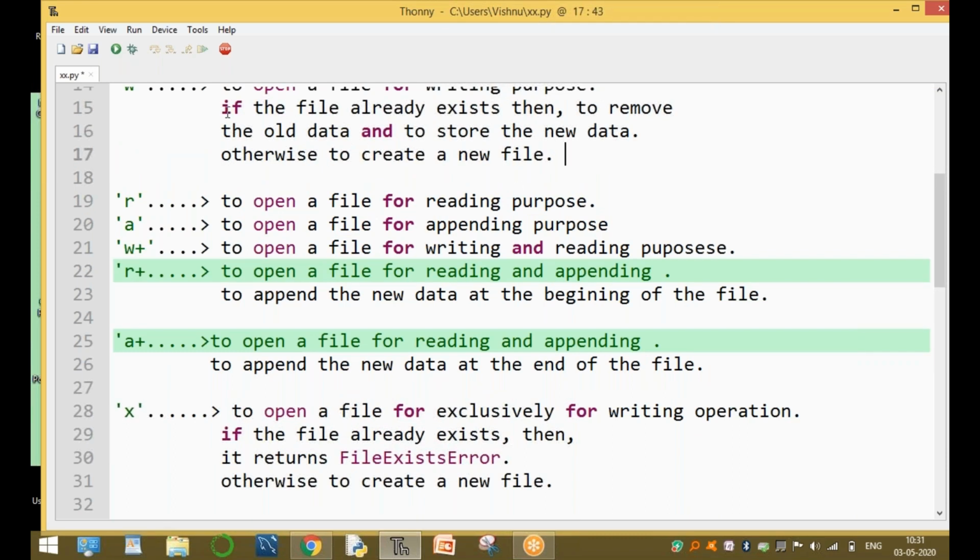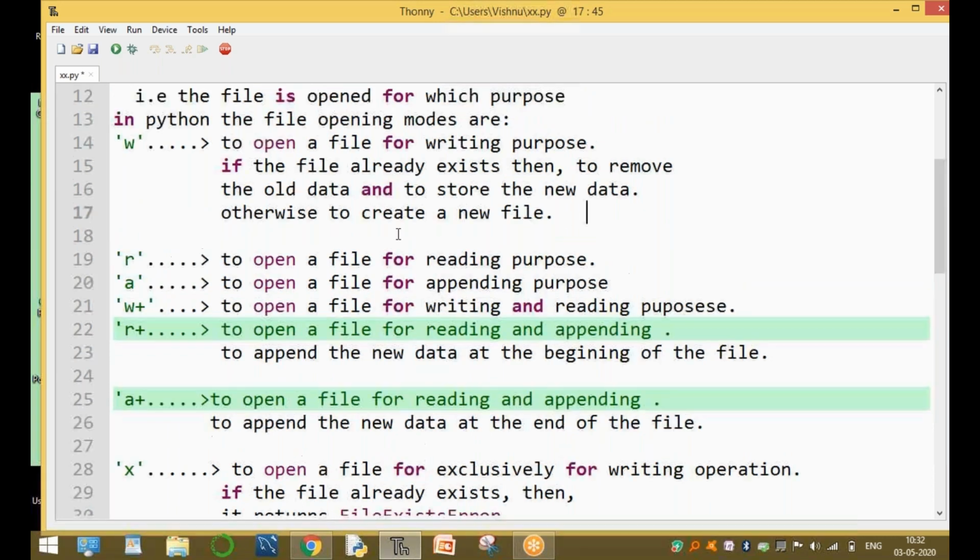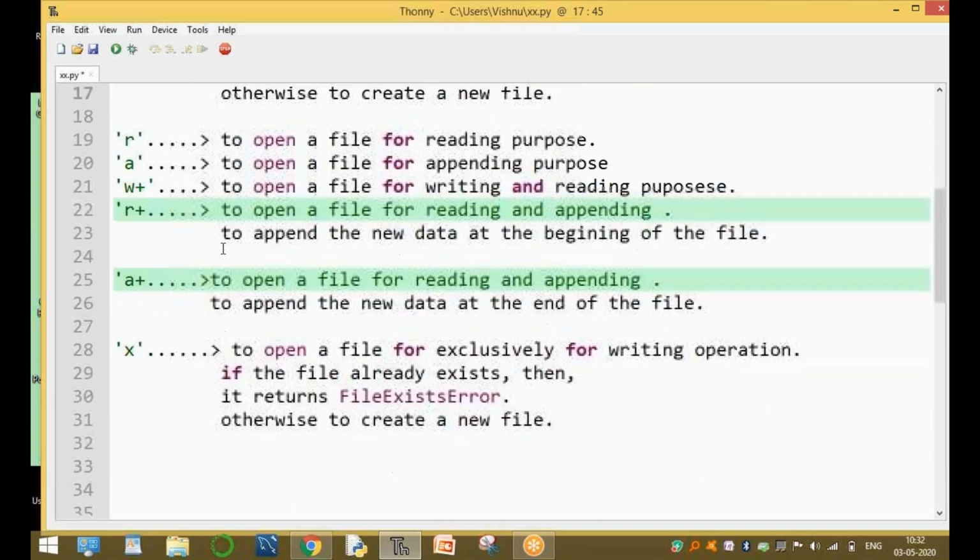What is W? W mode means for writing, and X is also for writing. Here in W mode, if the file is already existing, then remove the old data and store the new data. In X mode, if the file already exists, then it returns file exists error. The file already exists, so it cannot create the new file. Otherwise, it creates a new file. That's the difference between W and X. Clear, guys, all of you? Up to here, these are the different types of file opening modes of the open function in Python.